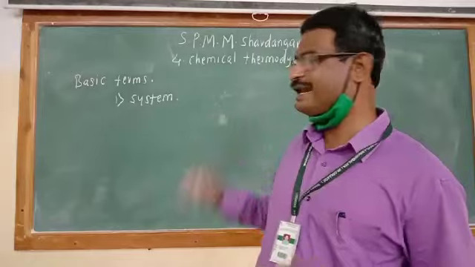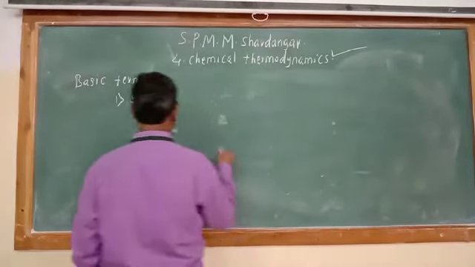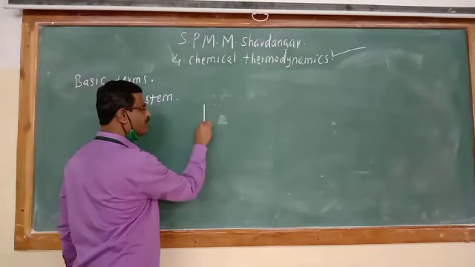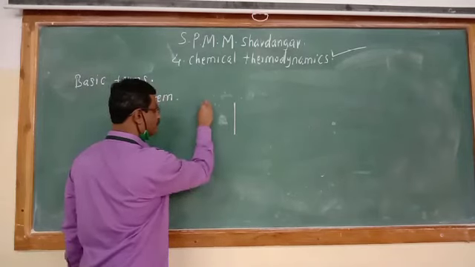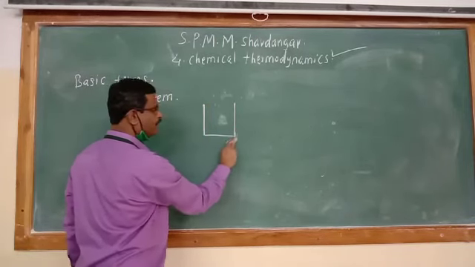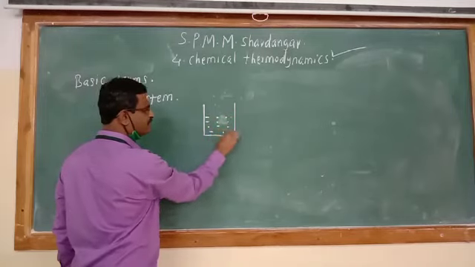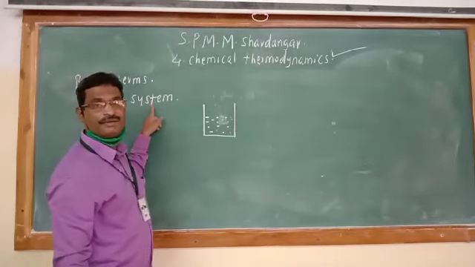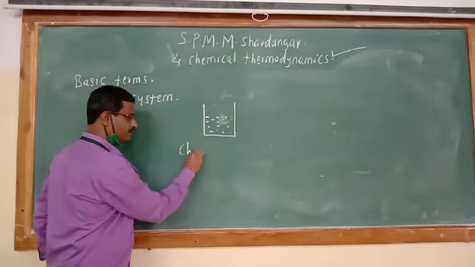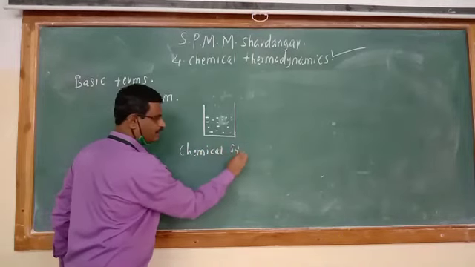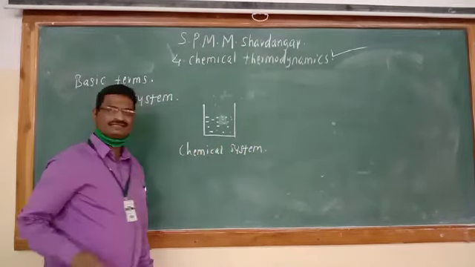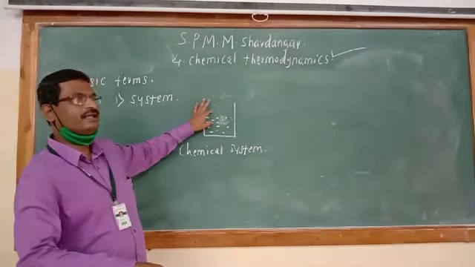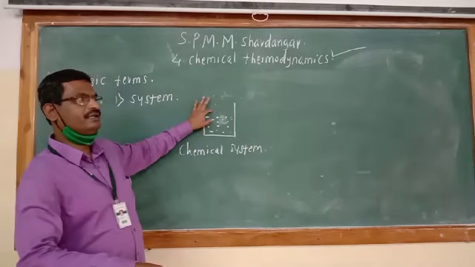Here in chemical thermodynamics we have to study a chemical system, and usually a chemical system is nothing but a beaker containing reaction mixture, or a beaker containing reactants. Either a beaker or a test tube containing reaction mixture, containing reactants.